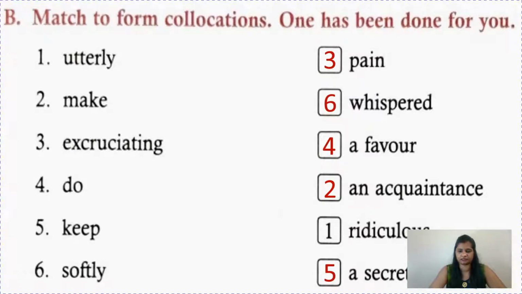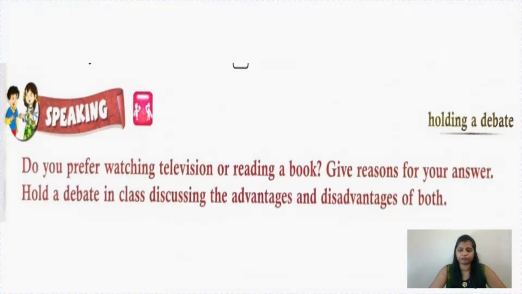Children, this is very simple. You can do it on your own also. Now, yeah, it is a debate time. Do you prefer watching television or reading a book? Give reasons for your answer. Hold a debate in class discussing the advantages and disadvantages of both.